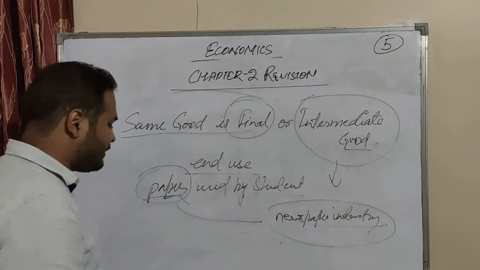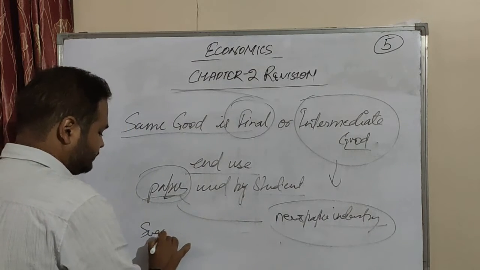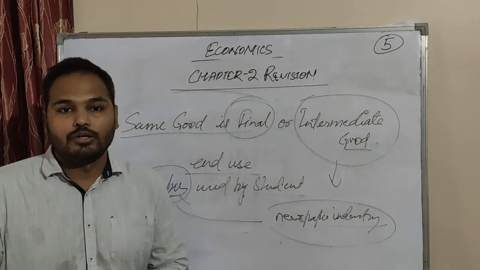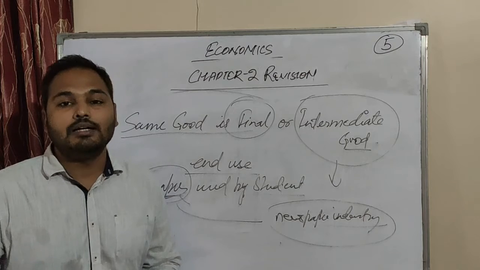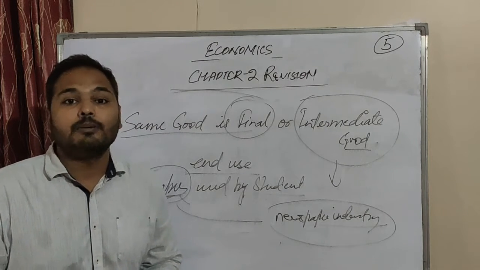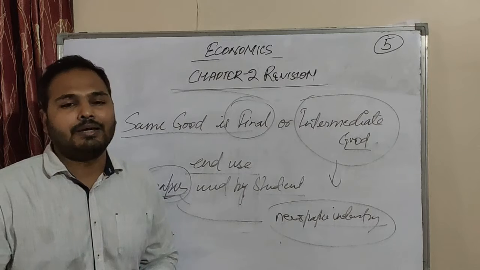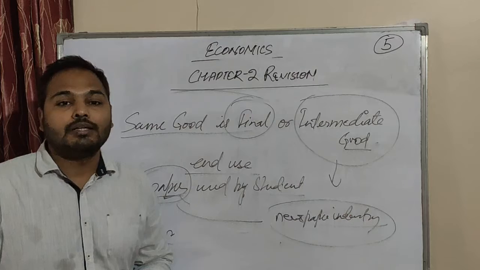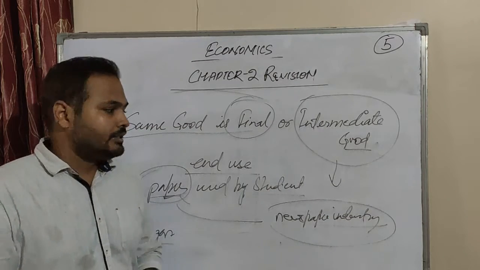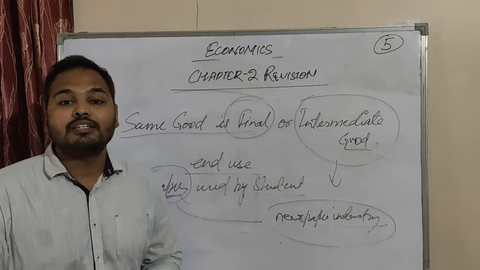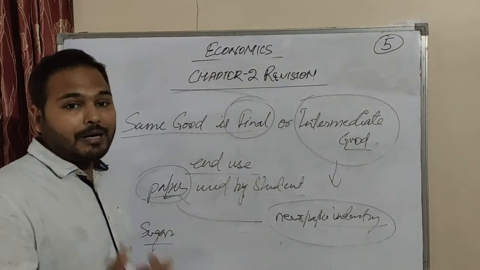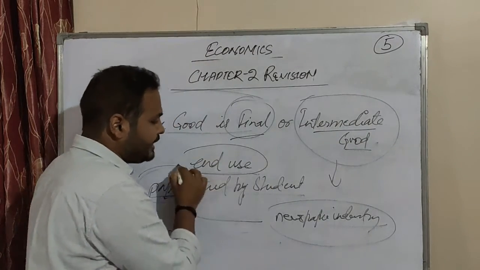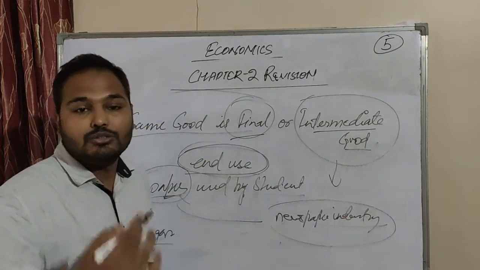The other example I can give you is sugar. Sugar used in our households is a final good. But the same sugar used in production in bakeries or a biscuit company, for the production of biscuits and so on, is taken as an intermediate good. So whether it is a final good or an intermediate good depends on its end use, how it is being used.